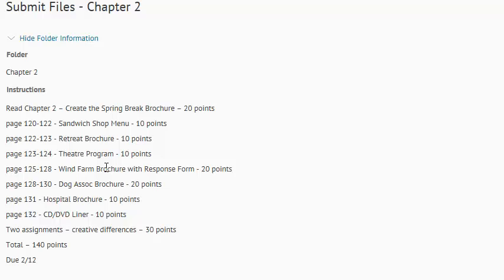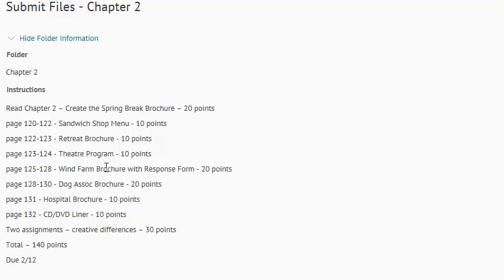You know, if you're doing basically a hospital brochure and it doesn't look like it belongs in a hospital, what changes would you make? If you're doing the dog association, maybe using different clip art or using some paw prints here and there. So what I want you to do is, this is your chance to be creative and to show me how you would change it to make it your own.